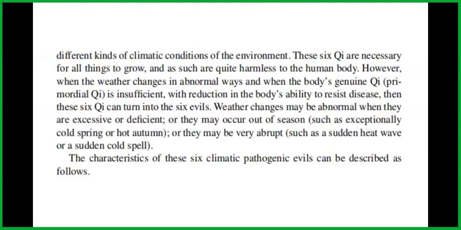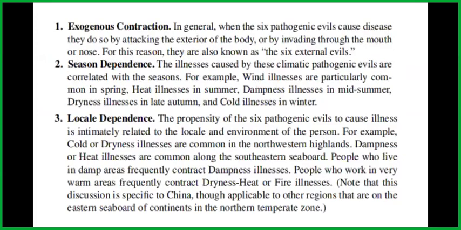Weather changes may be abnormal when they are excessive or deficient, or they may occur out of season, such as exceptionally cold spring or hot autumn, or they may be very abrupt, such as a sudden heat wave or a sudden cold spell. The characteristics of these six climatic pathogenic evils can be described as follows. Number one, the exogenous contraction. In general, when the six pathogenic evils cause disease, they do so by attacking the exterior of the body or by invading through the mouth or nose. For this reason, they are also known as the six external evils.